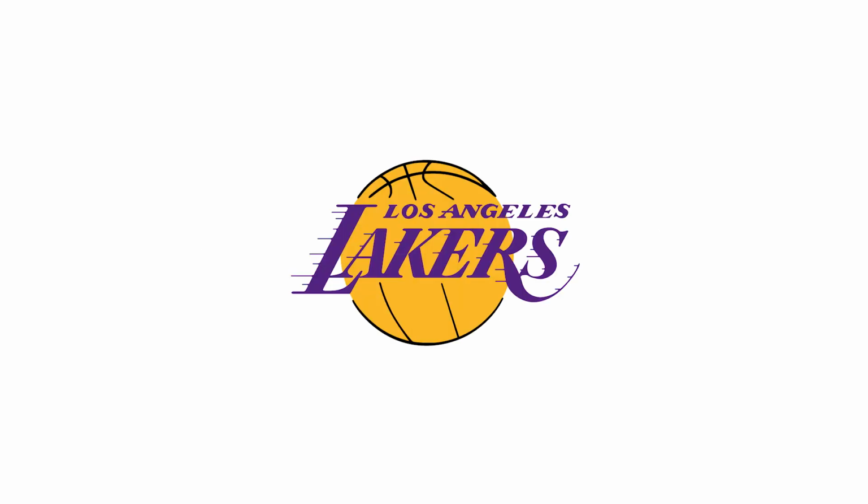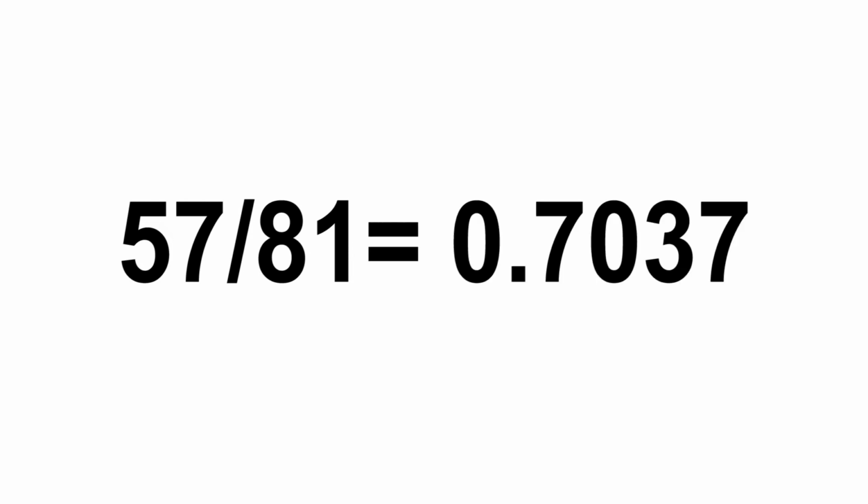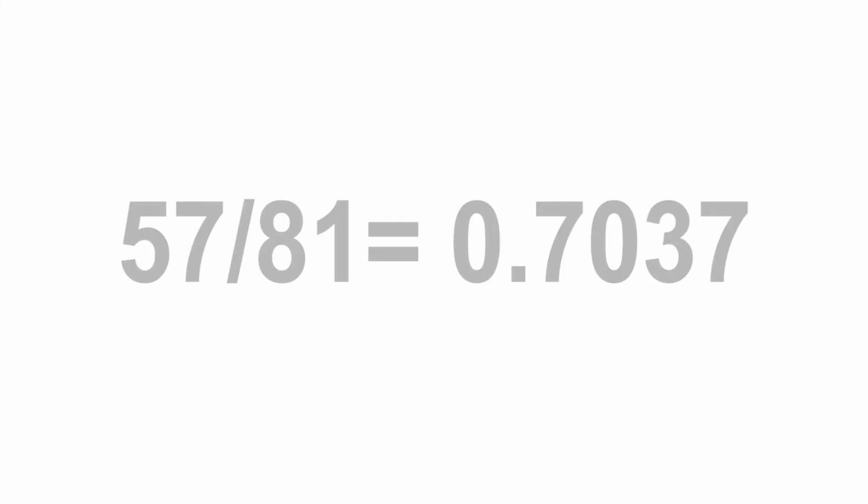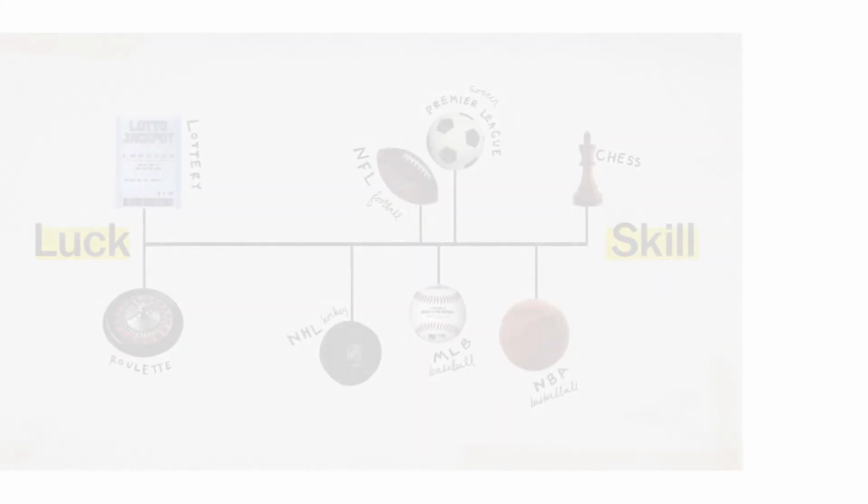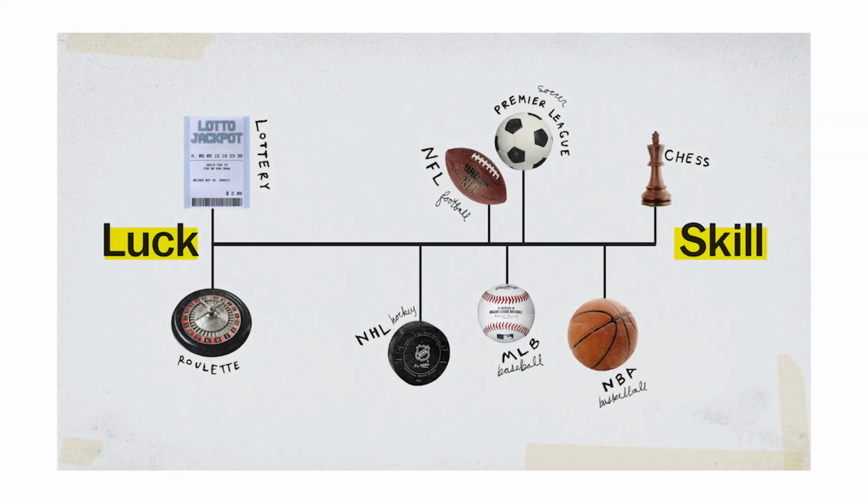Take the Los Angeles Lakers as an example. They won 52 games and lost 19. Adjusted, it would be 57 games won out of 81, which would give us an estimated talent value of 0.7037. To understand which sport has the most estimated talent, we must do this for every other league and apply the adjusted games to the best teams of the season. From this, we will be able to know which team's results depend more on skill. As well, we will be able to know the general skill variable for each league.